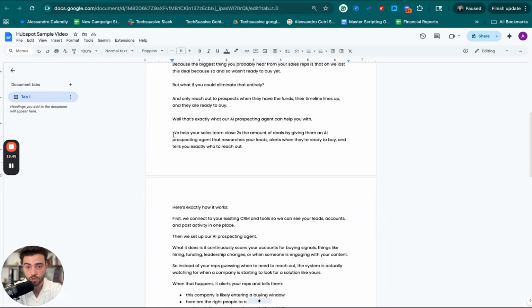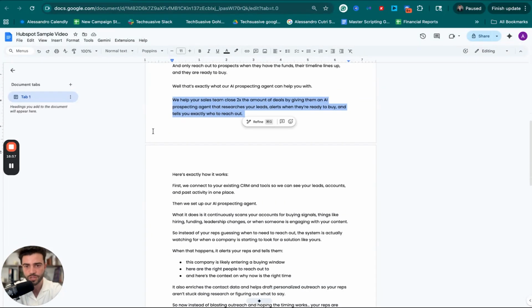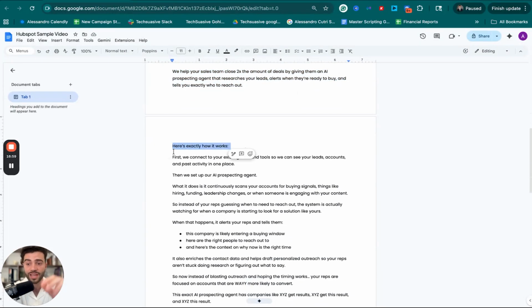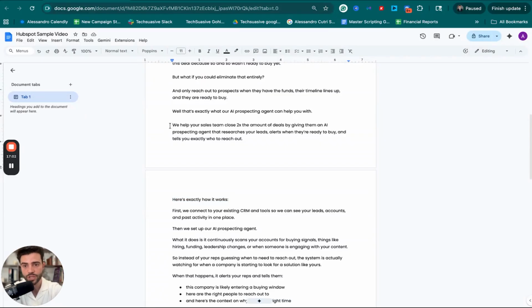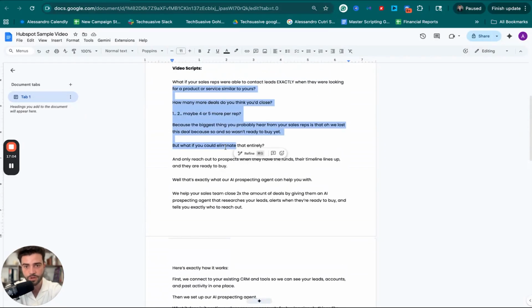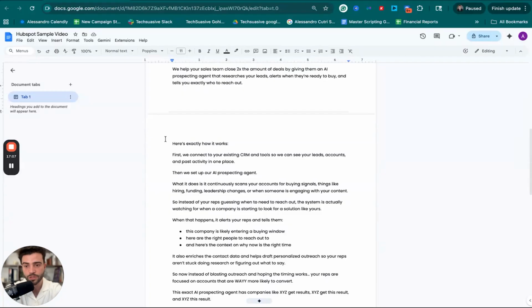We help your sales team close 2x the amount of deals by giving them an AI prospecting agent that researches your leads, alerts when they're ready to buy, and tells you exactly who to reach out to. Here's exactly how it works. Okay, so that's the offer statement, right? The cold traffic offer. We introduce the concept here. We hook them in with the hook. We explain to them the benefit, and then we go into explain the mechanism.